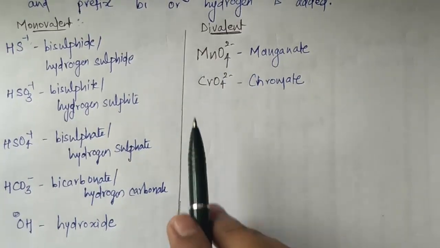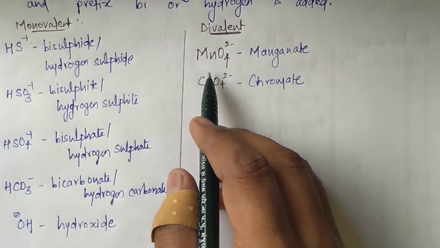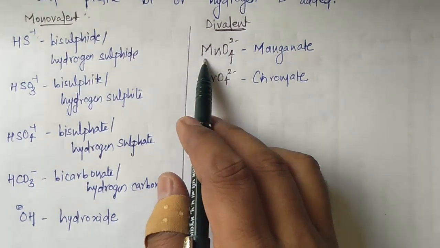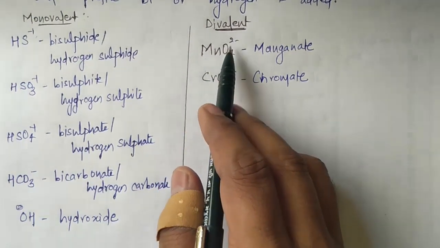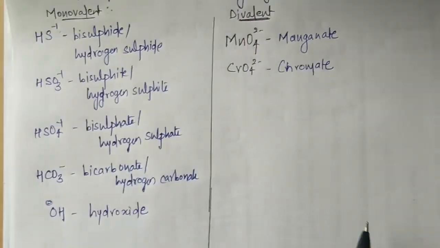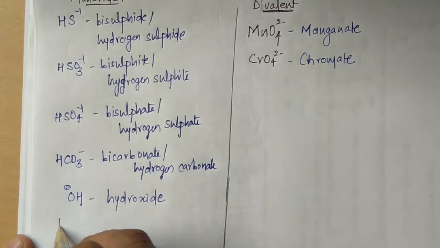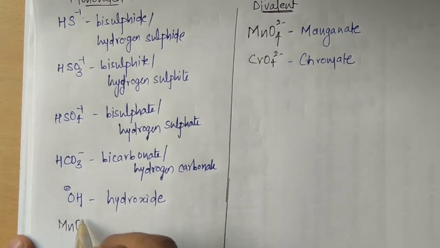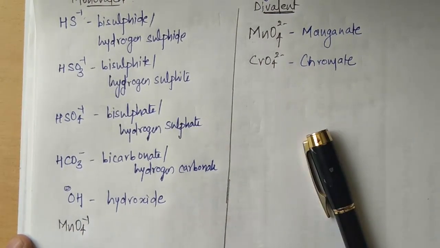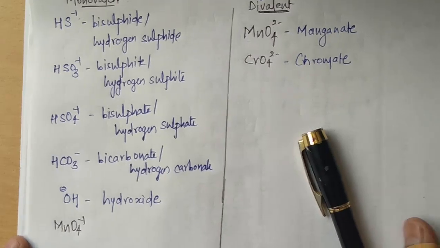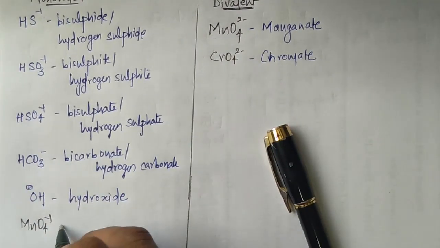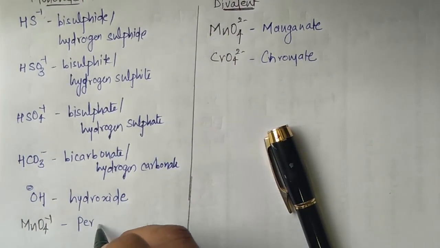Okay, so now another, brothers or sisters of this, MnO4. If I reduce one charge, that is I am forming MnO4 minus 1. So with MnO4 minus 2 it is manganate, with MnO4 minus 1 it will be permanganate.